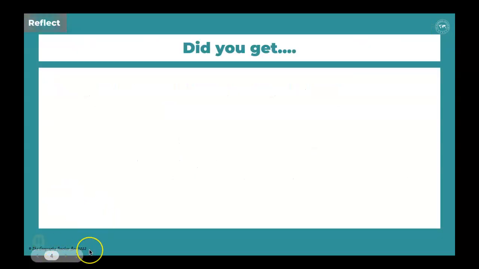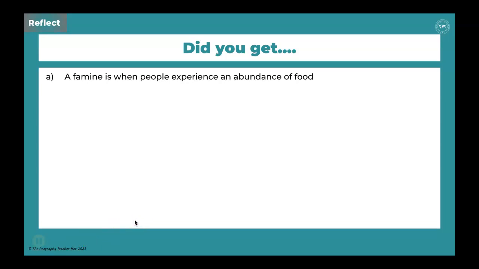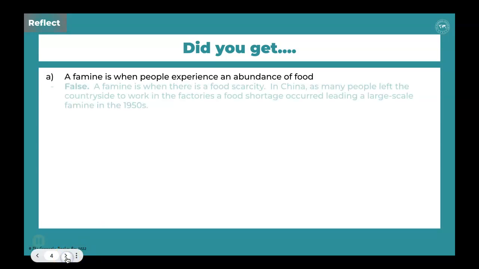Okay, so let's go through our answers then. The first one says a famine is when people experience an abundance of food. Now hopefully you realise that the word abundance means to have a lot of food and have therefore written down that that statement is false. A famine is actually when there is a food scarcity, and we talked quite a lot about this last lesson when we said how China experienced a famine in the 1950s.